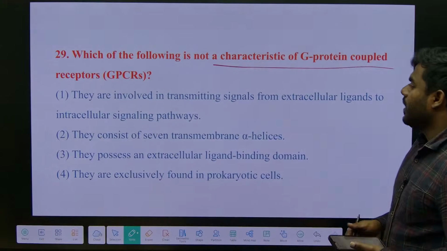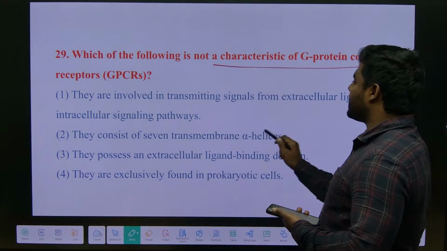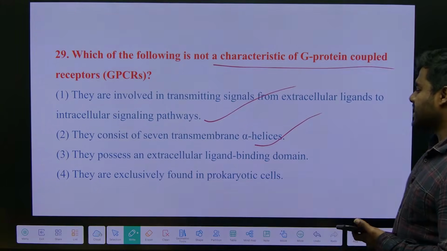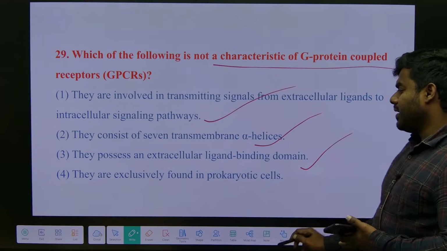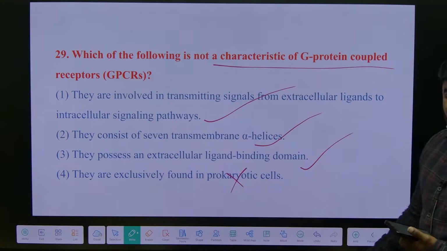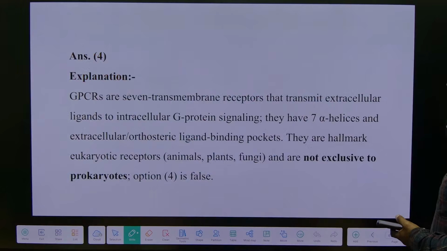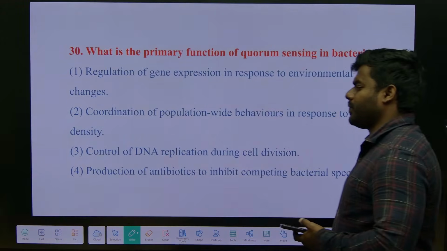What's the answer? They are involved in transmitting the signals from extracellular ligands to intracellular. They consist of 7 transmembrane. They possess an extracellular ligand binding domain. They are found in plants as well as in animals. They are not restricted to the prokaryotic organism. Answer is 4.